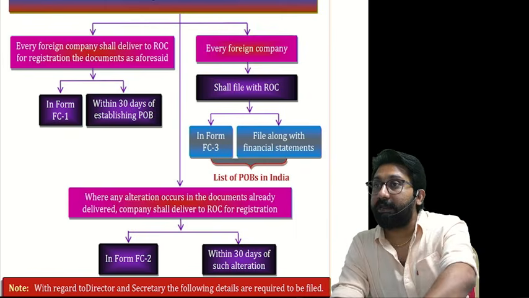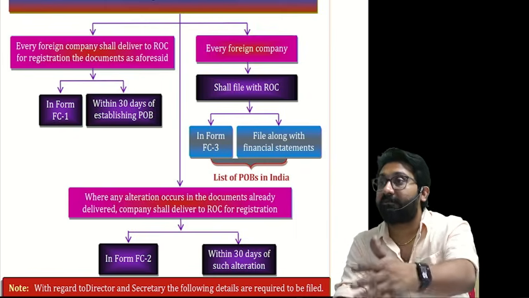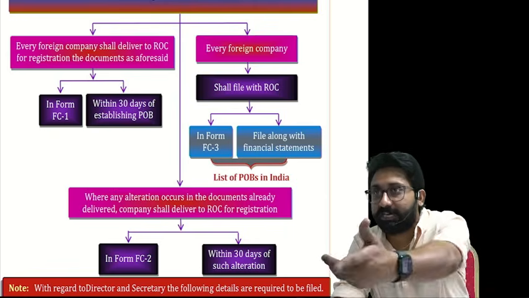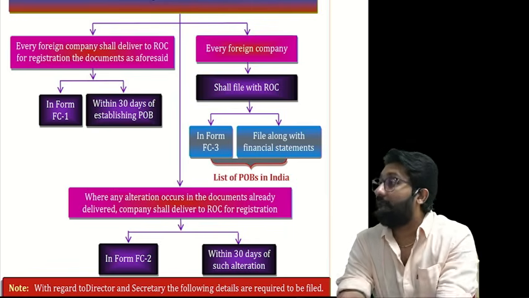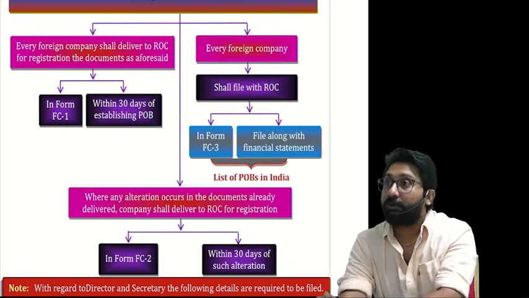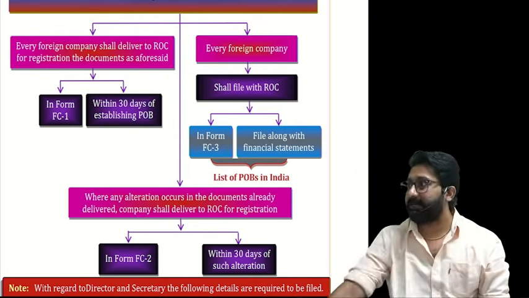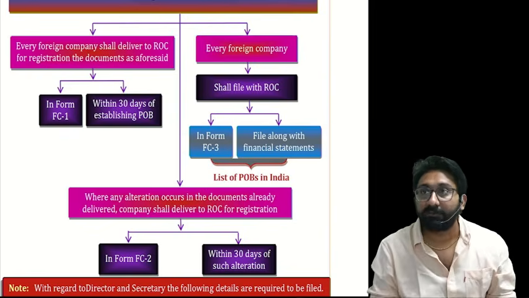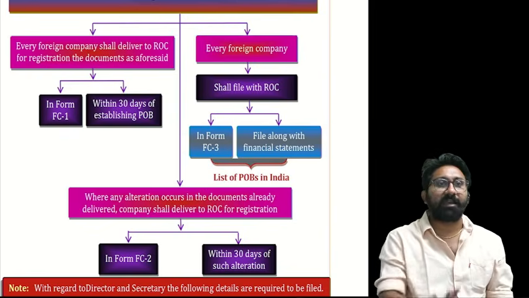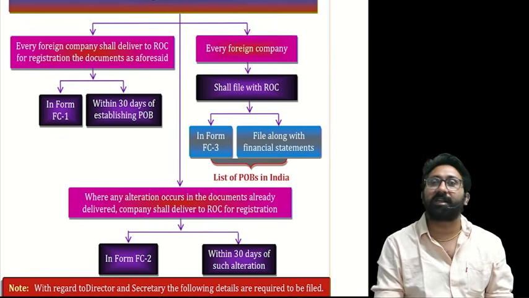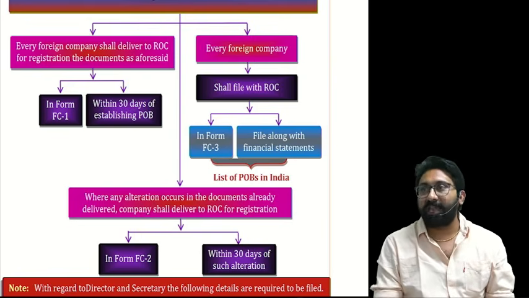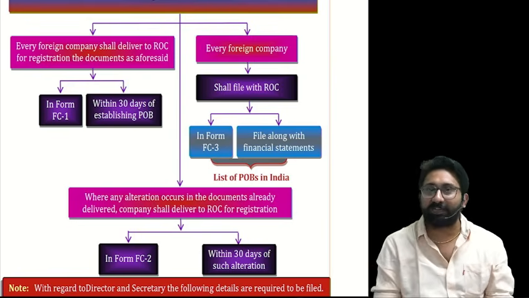Like an Indian company, a foreign company will also file annual returns and financial statements with ROC. Along with the financial statement, you should file Form FC3, a list of all the POBs. Every year the same POBs will not be there; they can increase or decrease. KFC does not have the same number of outlets every year.